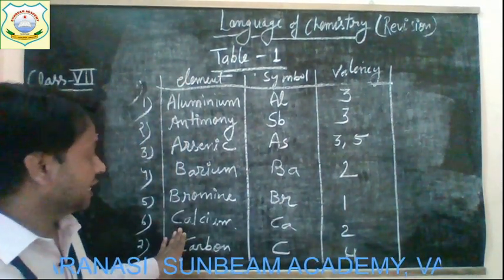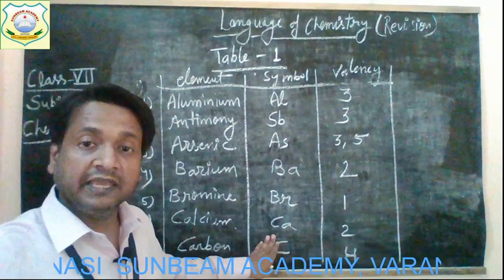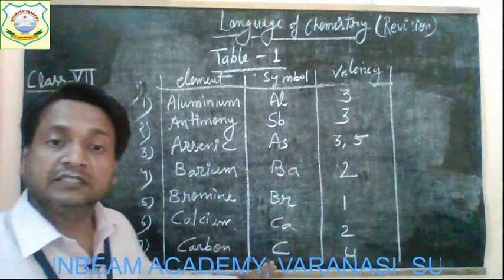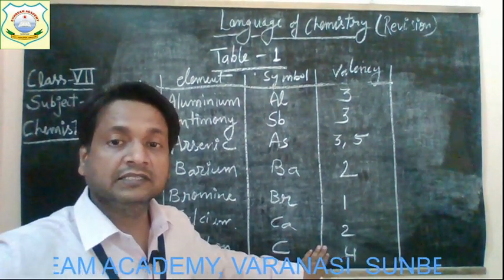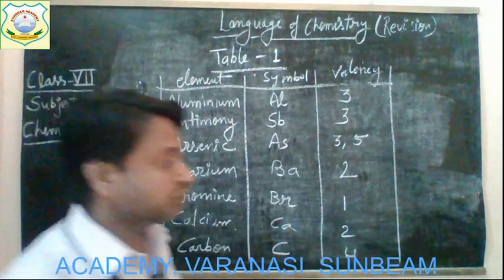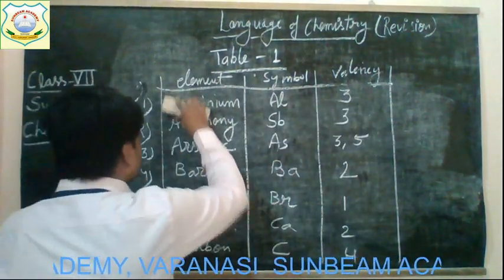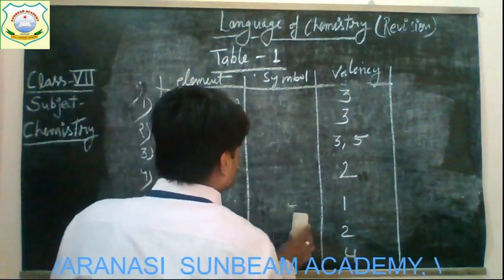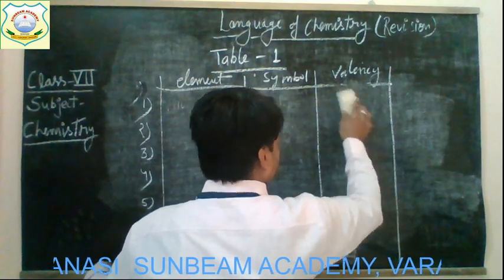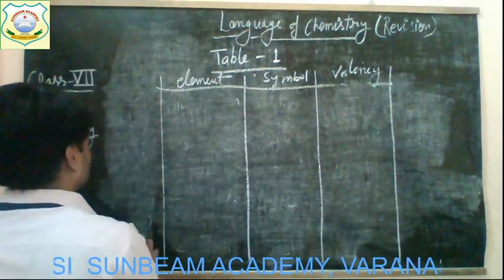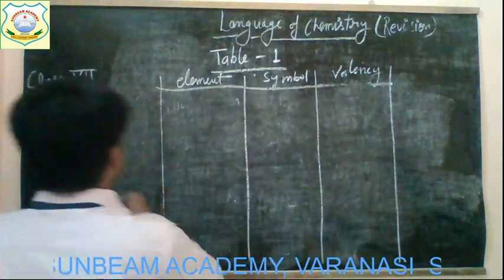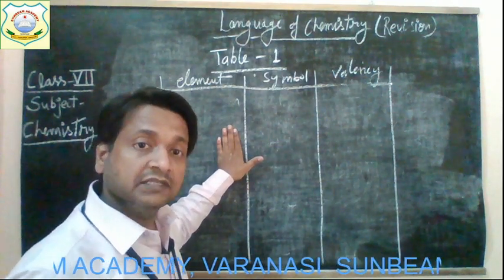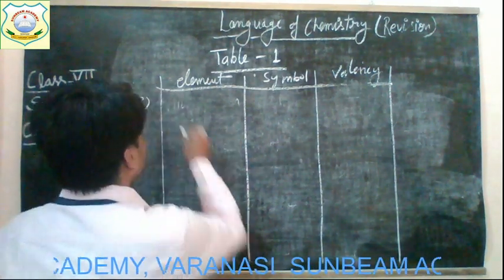Okay, and calcium, its symbol is Ca and the valency is 2. Okay, and carbon, its symbol is C and the valency is 4. Okay, now some more elements. The next element after the carbon is, yes, it is magnesium.